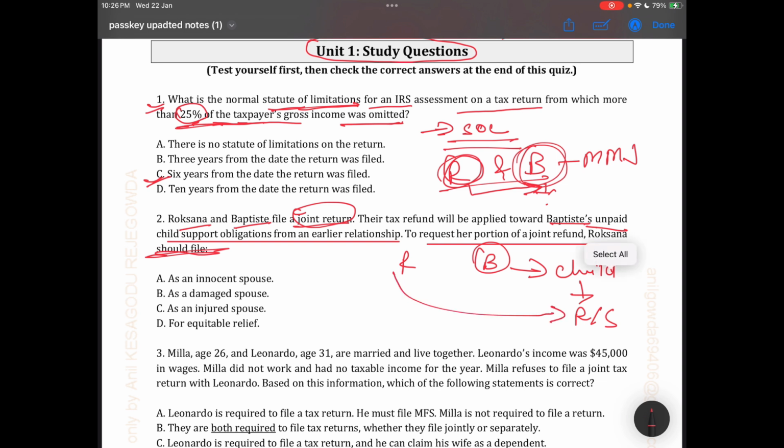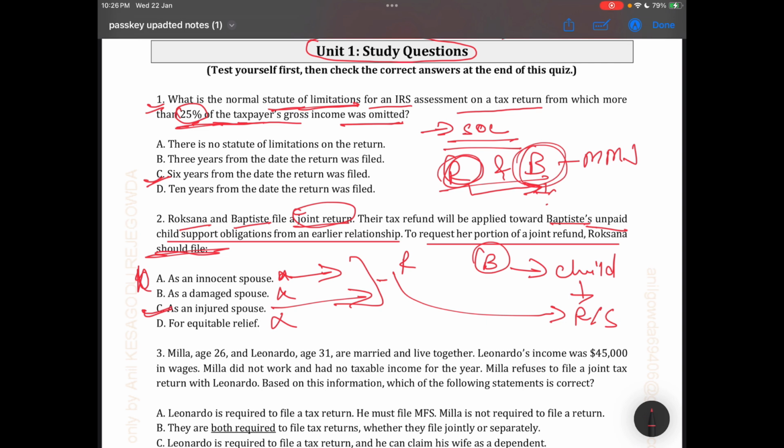In this case, Roxana can be claimed as an injured spouse, not innocent. There are two more important topics: one is injured spouse, one is innocent spouse. This is an important topic. If you are unable to understand, please comment below.